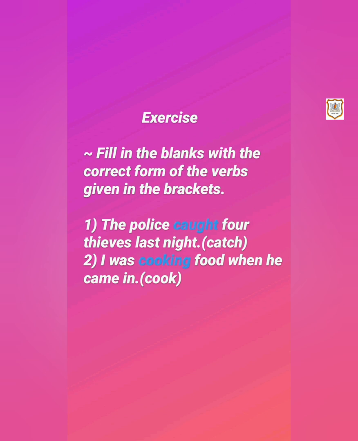So you have to look at the sentence, it is in which form. So it is in simple past tense. So your answer will be caught. This is the correct form of catch. Then second one, I was dash food when he came in. So this sentence is in past continuous, so you will write cooking.